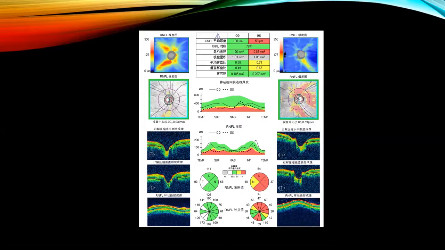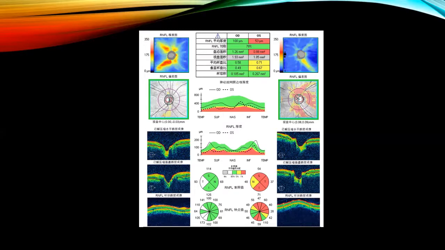Now what we can see here, the right eye, normal or abnormal? Phía bên phải bình thường hay không bình thường ạ? Normal, right? Very good looking retinal nerve fiber distribution. Left eye, normal or abnormal? Mắt bên phải thì bình thường, mắt bên trái như thế nào ạ? Abnormal. Basically, when you compare right and left, you can see less red over the thickness map. And when you compare superior and inferior retinal nerve fiber bundle, you see lots of the color over the superior side. Mắt bên trái là bất thường, như chúng ta so sánh với bên phải và bên trái, và so sánh từ trên dưới chúng ta thấy nó bất thường.